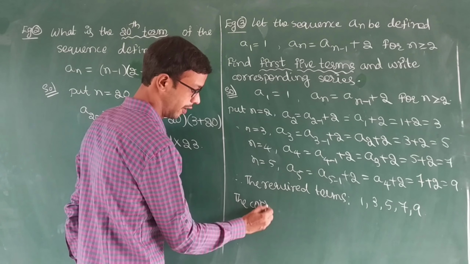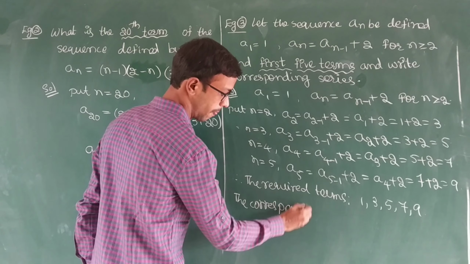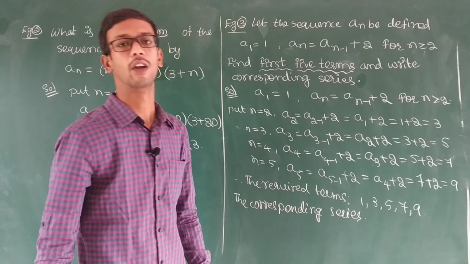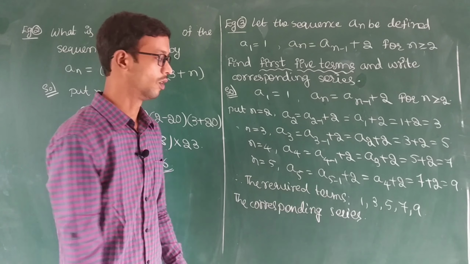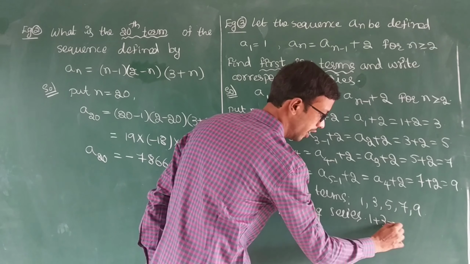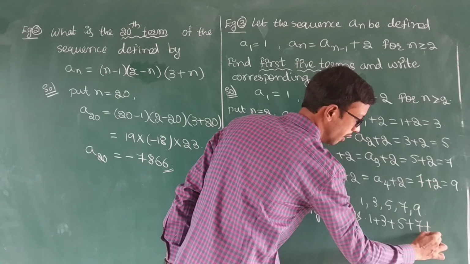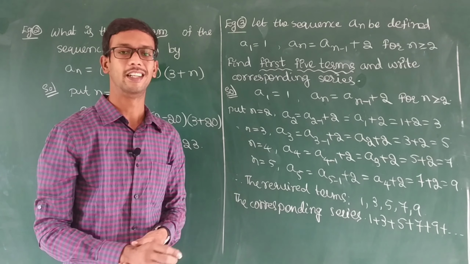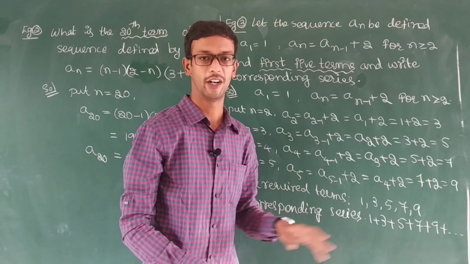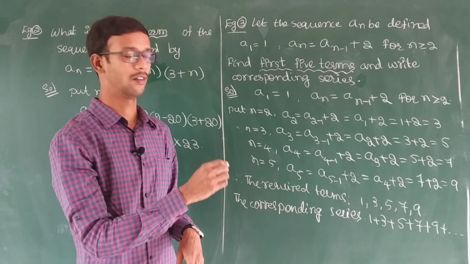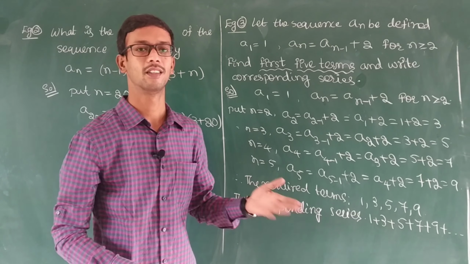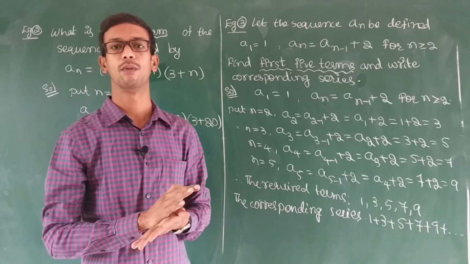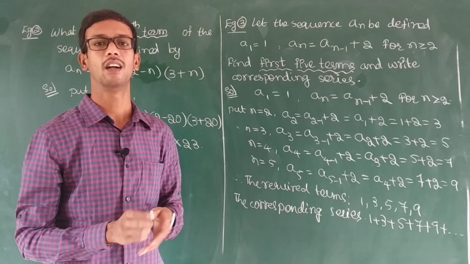The corresponding series. So now we have to write the series also. Just 1 plus 3 plus 5 plus 7 plus 9. So this is the corresponding series. Don't add these all, you don't need to write the addition. Just 1 plus 3 plus 5 plus 7 plus 9. You have to leave it there only. So with this problem we completed the example problems. In the next class we will discuss the exercise problems.